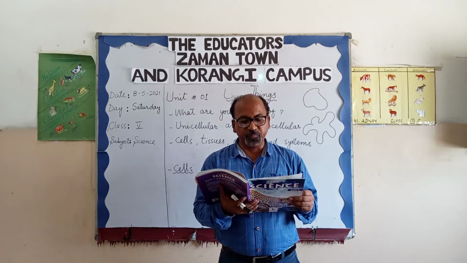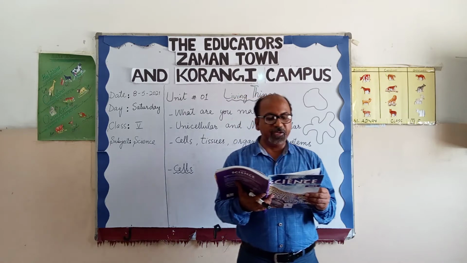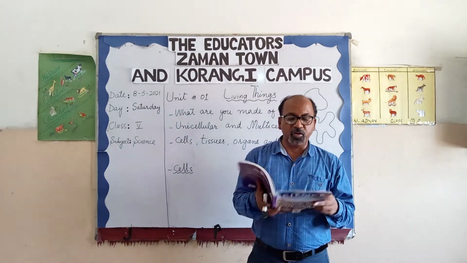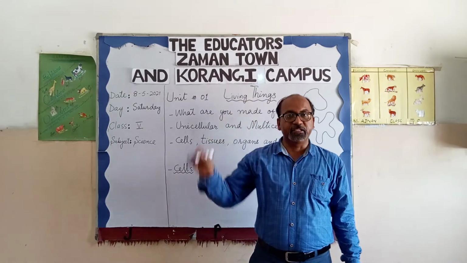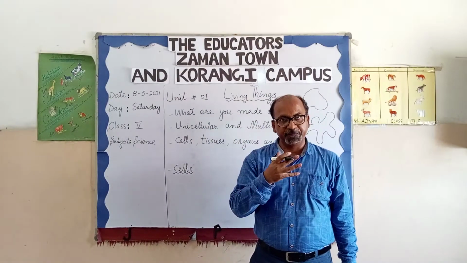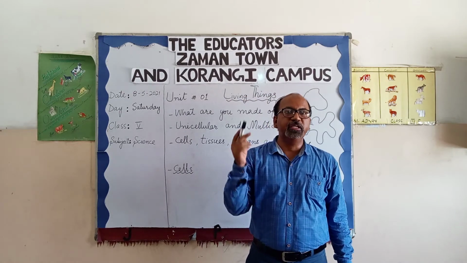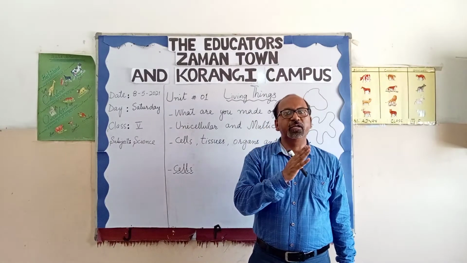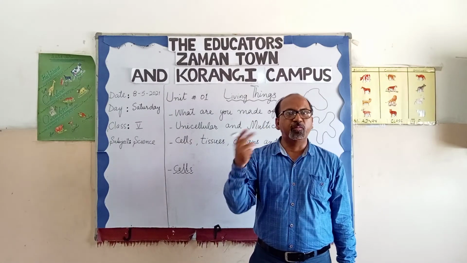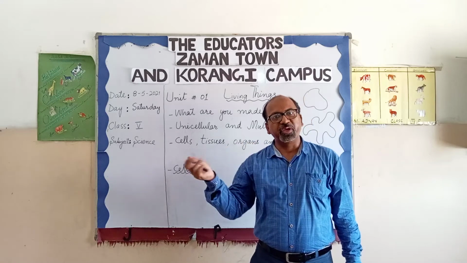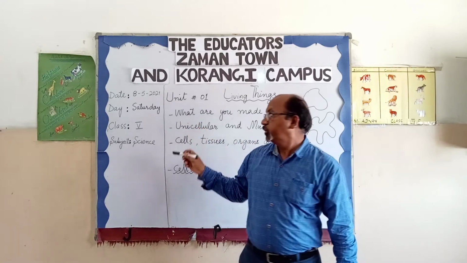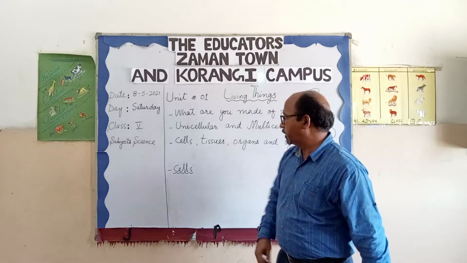These are the parts that work together to maintain the life and health of an organism. Means all cells are working collectively and they are performing their function. That's why the things are living. That's why our body is surviving, because of their specific function.